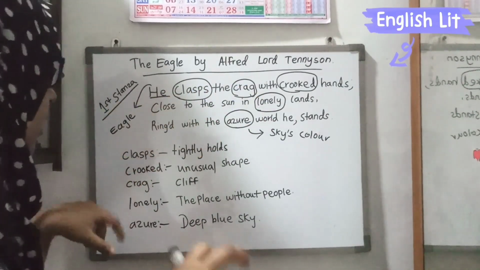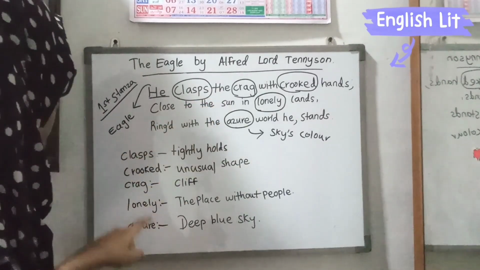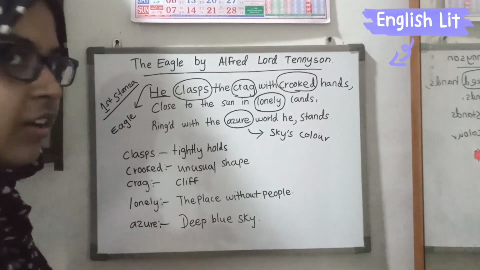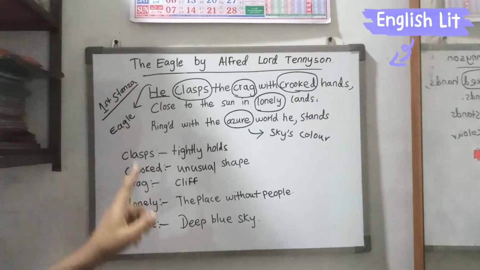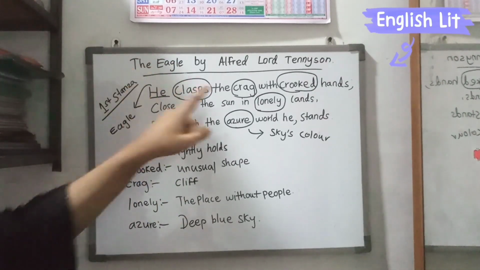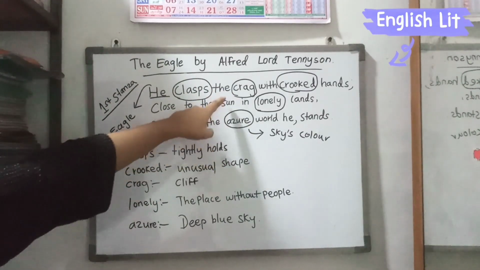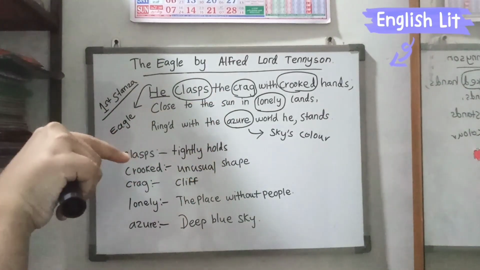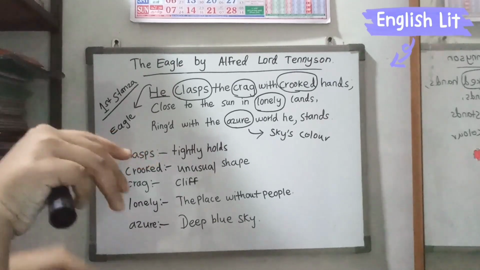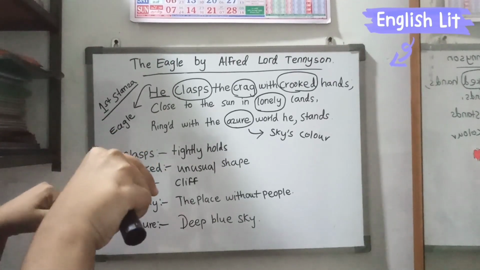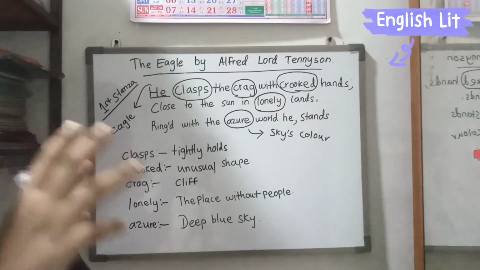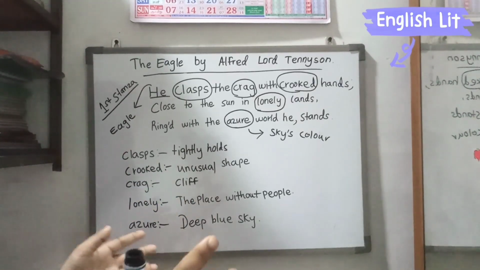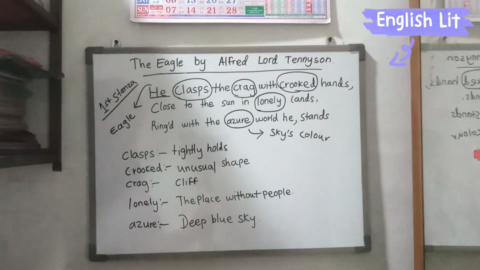The eagle tightly holds the crag. What is crag? Cliff. On the top of the mountain, the eagle stands. So the top of the mountain is referred to as crag here. On the top of the mountain, the eagle stands with his crooked hands, which means the eagle's legs are very much shapeless.